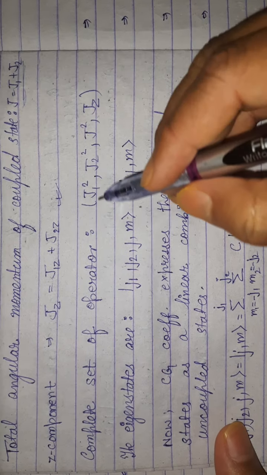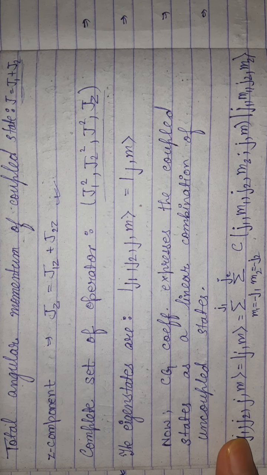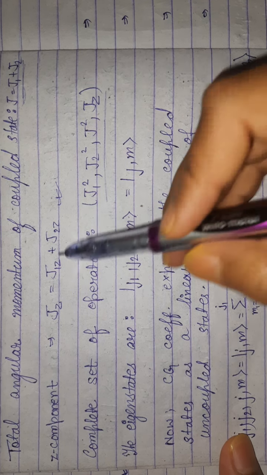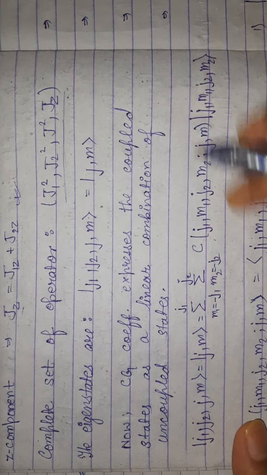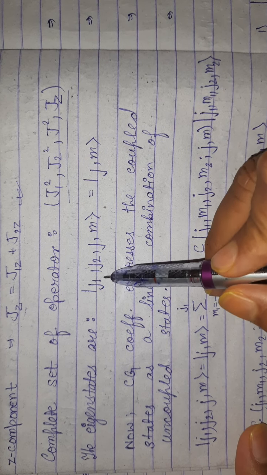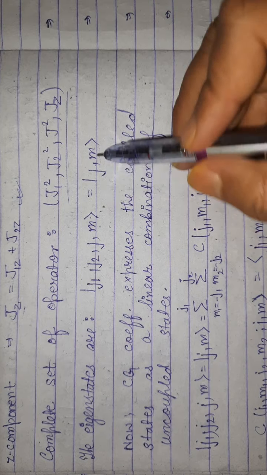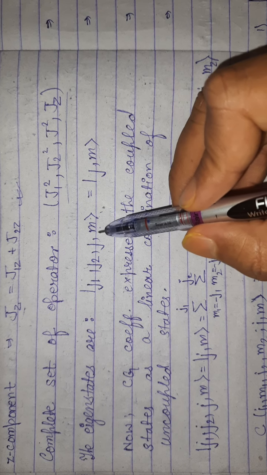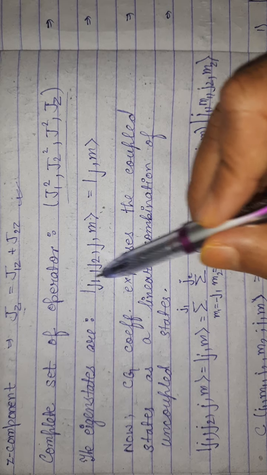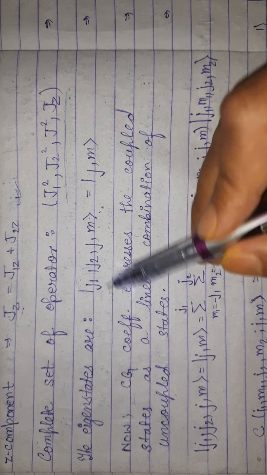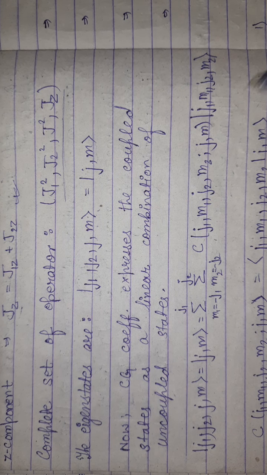Now the complete set of operators that we have is J1 square, J2 square, J square and Jz, because J1z and J2z are coupled in Jz. Now the eigenstates are J1, J2, J and M. It can also be written as J comma M, but we simply write J1, J2, J comma M. Although we can neglect J1 and J2 because throughout the evaluation these two terms will be the same. So we can write it in this form only, J and M, no problem.